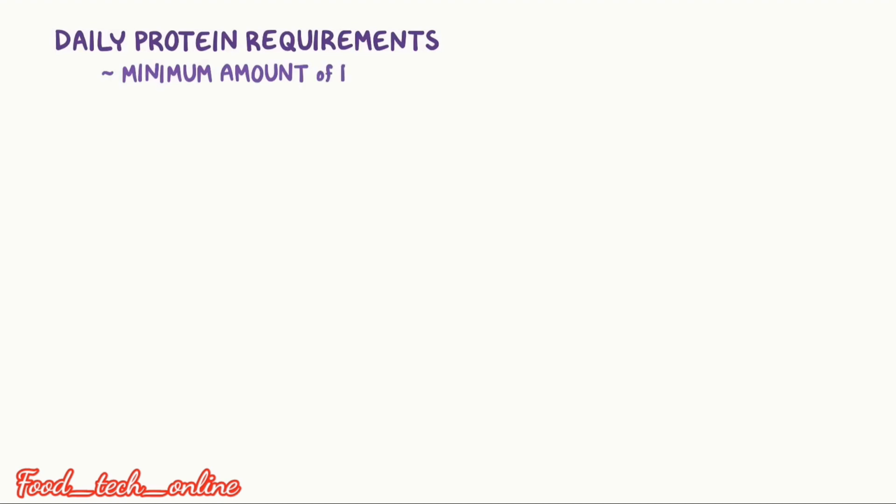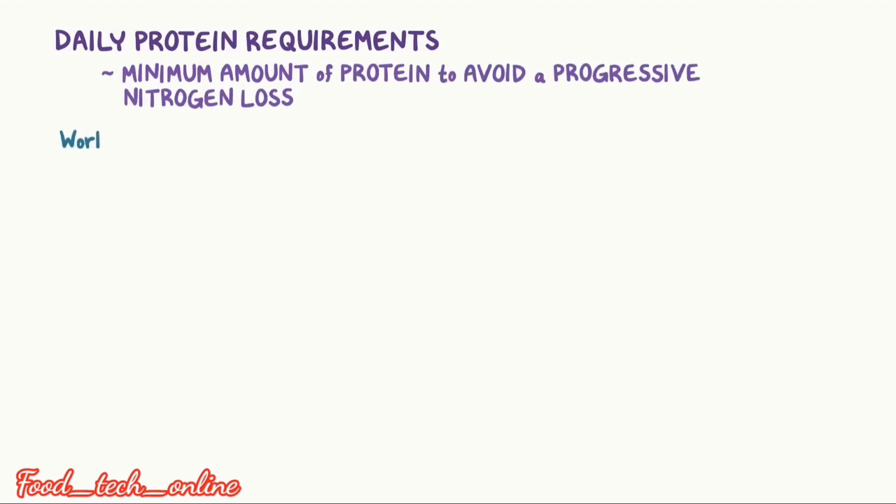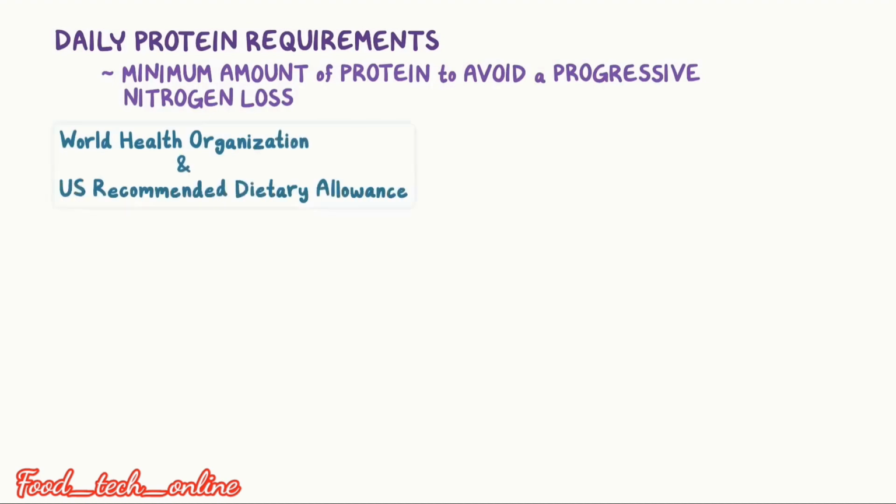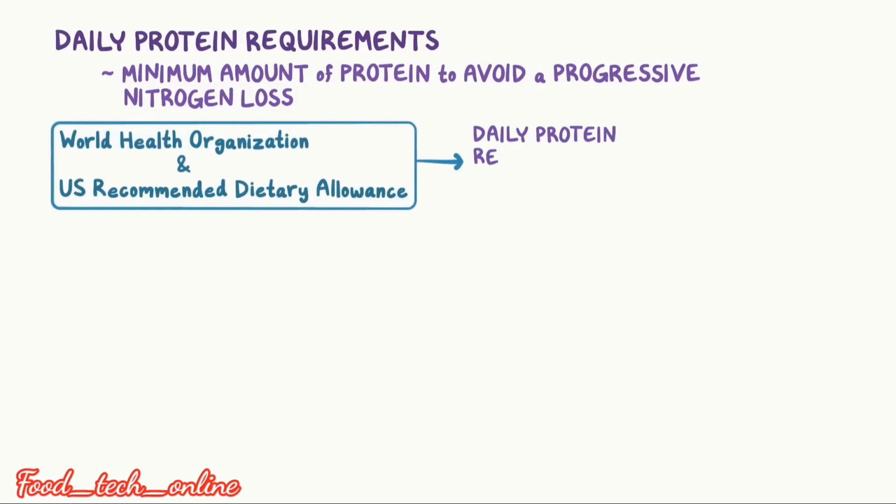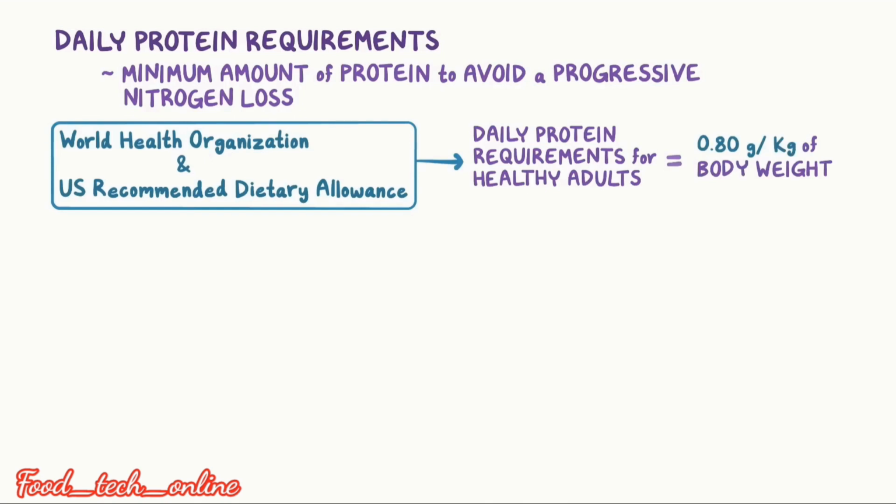Move to daily protein requirements, which is the minimum amount of protein to avoid progressive nitrogen loss. The World Health Organization and the US recommended dietary allowances give the daily requirement for adults as 0.80 gram per kg of body weight.